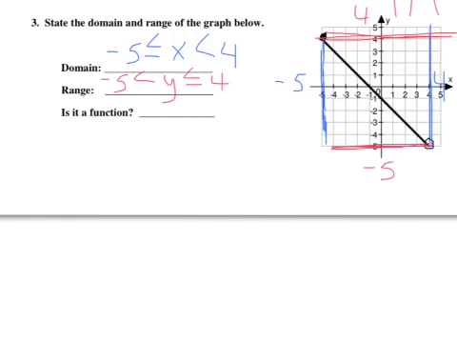Last part, it says, is it a function? Well, to find out if something's a function, we just do a vertical line test. So I can run vertical lines, just means the ones that go up and down, through my graph in multiple places. As I draw my line through here, I'm never going to hit this line more than one time. Right? It goes through one time there, one time there, one time there, one time there. If it only goes through one time, it is a function, so the answer is yes. And if we were to give a reason, because it passes the vertical line test.